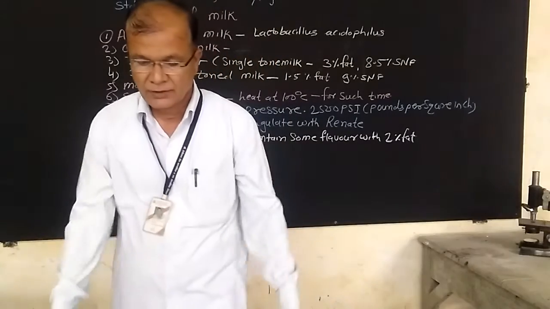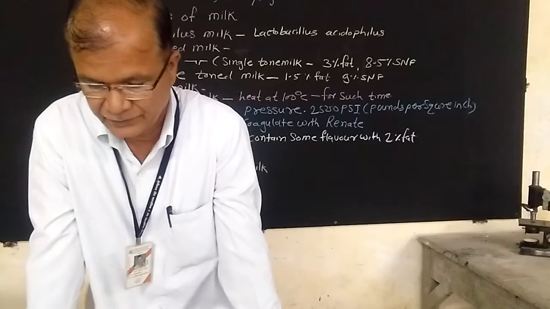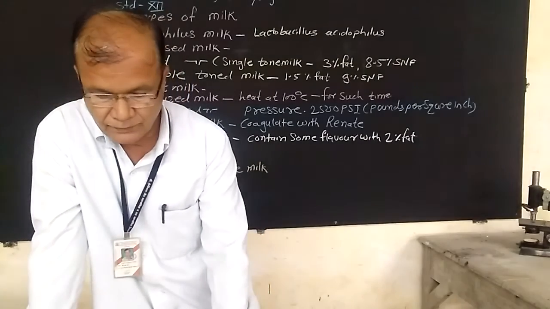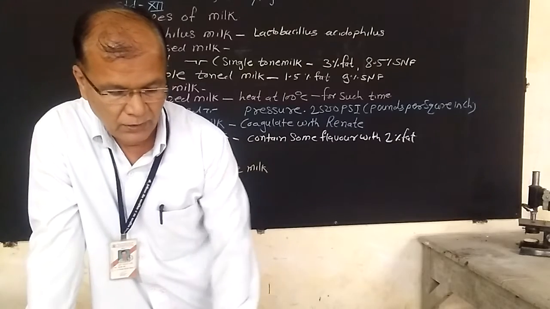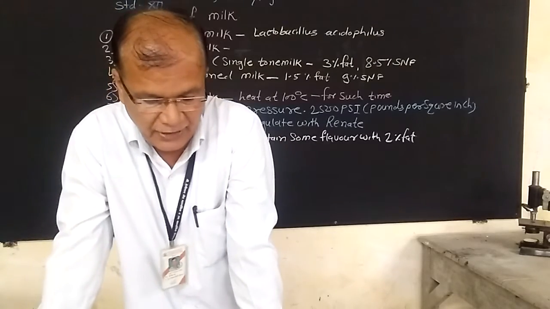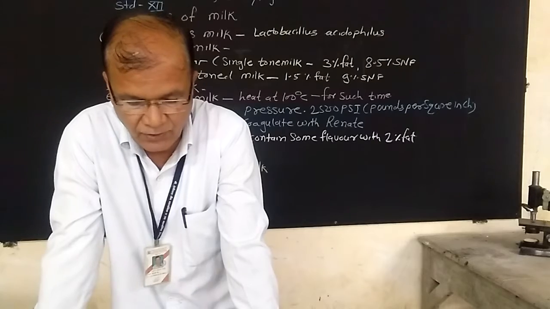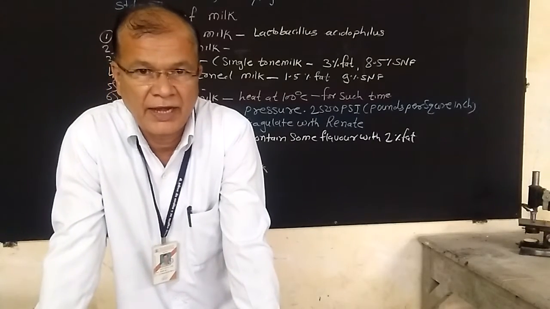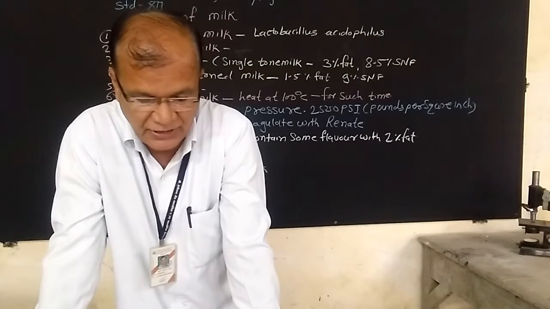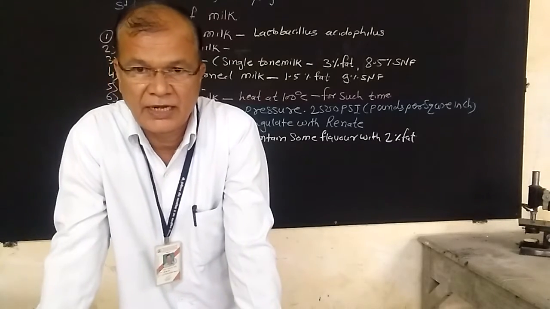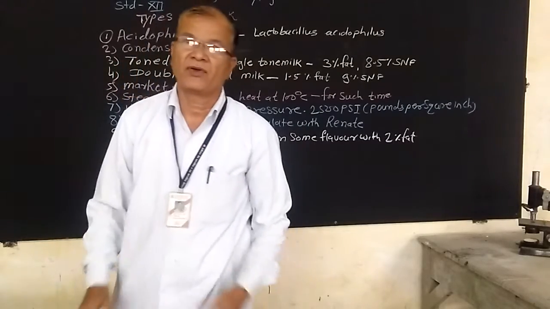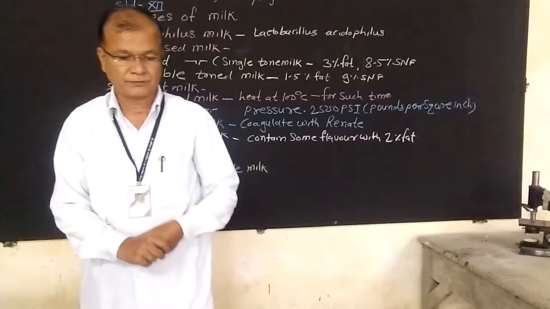Next one is recombined milk. The product soft curd milk, the milk that forms a soft curd when coagulated with rennet or pepsin under the standardized procedure, is known as soft curd milk.